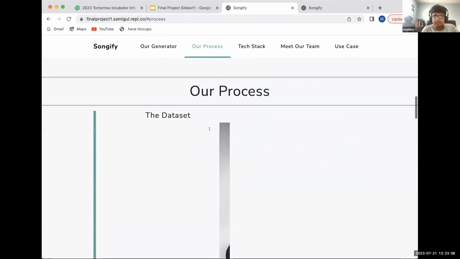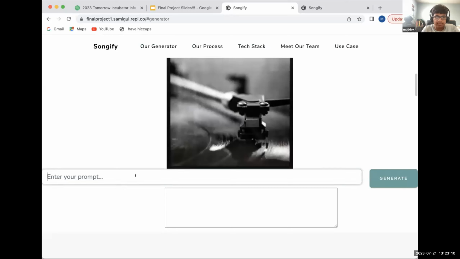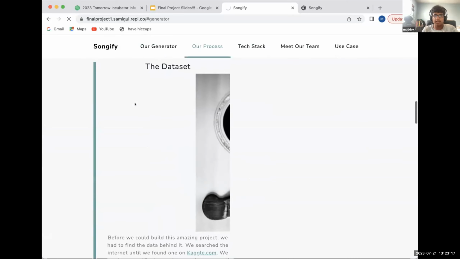So this is our generator right here. So you can put in a prompt like write about love, and you ask it to generate, and this will take a while. So while it does that, I'll show you our process.